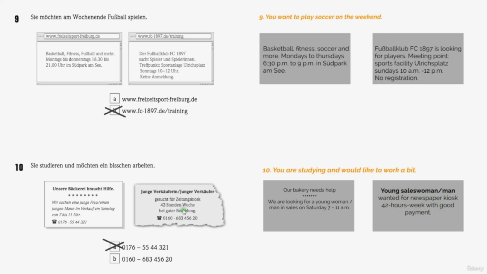The Bezahlung is the payment. So the correct answer is A. Okay, because here you just want to work a little bit because you are still studying. Because it is once a week here for 4 hours. Here it is a full-time job. Okay, so A is correct.